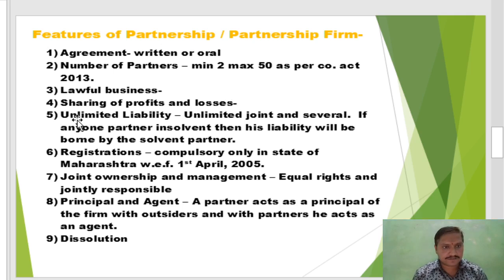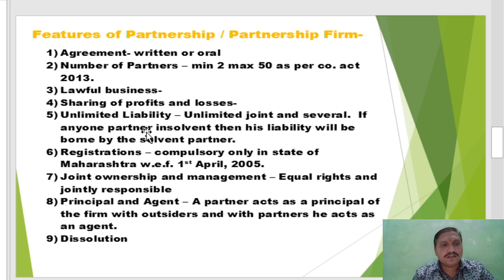Next feature is unlimited liability. Liability is very important in every organization. In a partnership business, the liability of any partner is unlimited, joint and several. Now, limited liability means the liability is fixed up to the investment, that is, the amount of capital contributed in the business. That is limited.